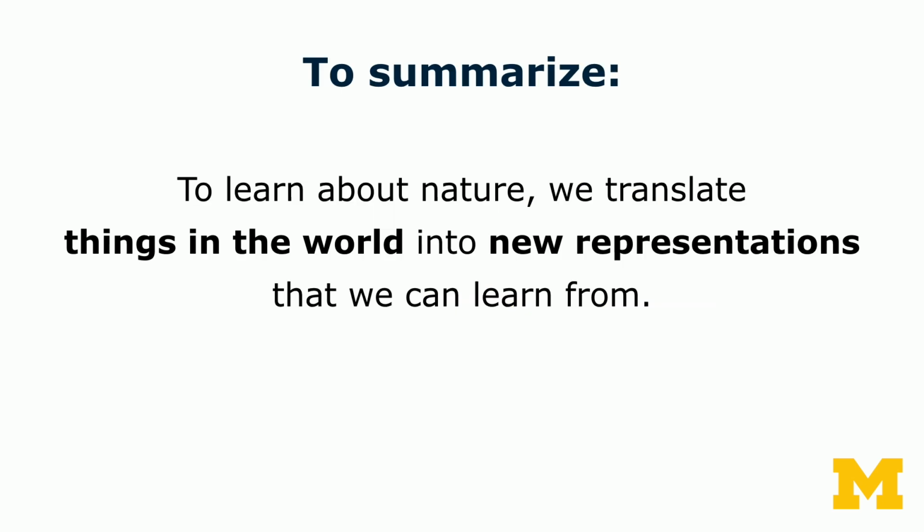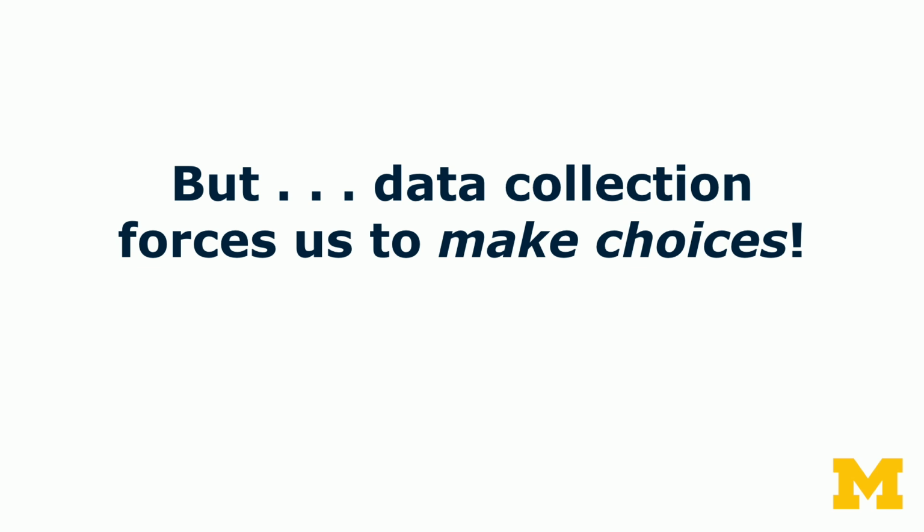So to summarize, every time we want to learn about nature, we have to do an active translation to take things in the world and find new representations that we can then learn from. But every time we do this, that translation, data collection is forcing us to make choices. Remember all of those choices that we had to make when we decided, well, how will we really be sure about the number of feathers that Melvin has?